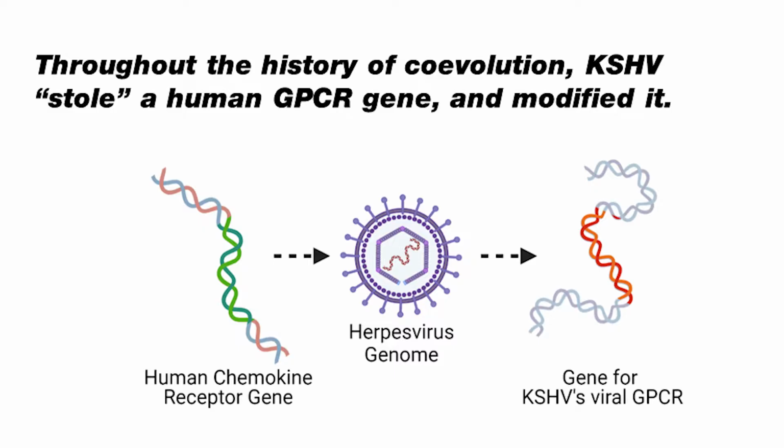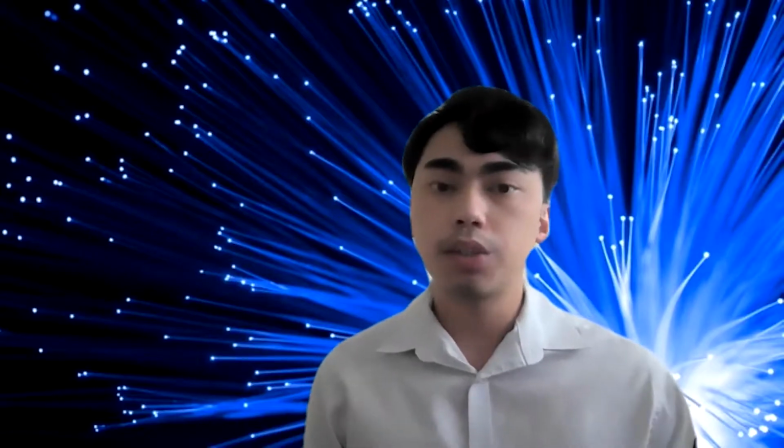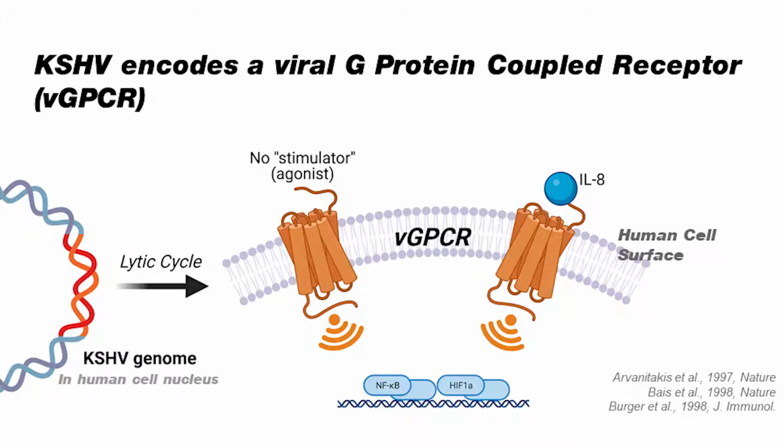Now, throughout the history of coevolution, KSHV actually stole a gene from humans that encoded what's called a G Protein Coupled Receptor, or a GPCR, which I'll explain in a bit. Throughout the course of coevolution, KSHV has modified this receptor. What's unique about this viral GPCR is that it does not need a stimulator or an agonist to pass some signal down to the cell.